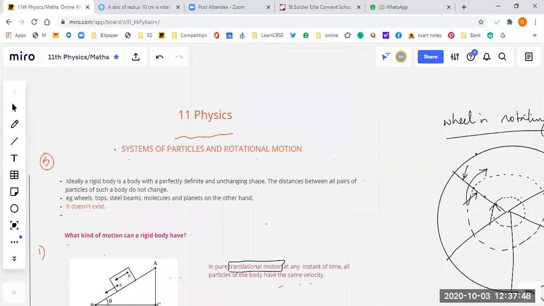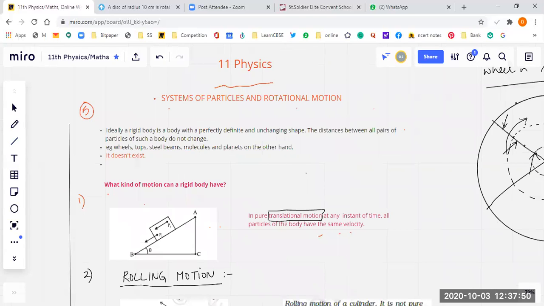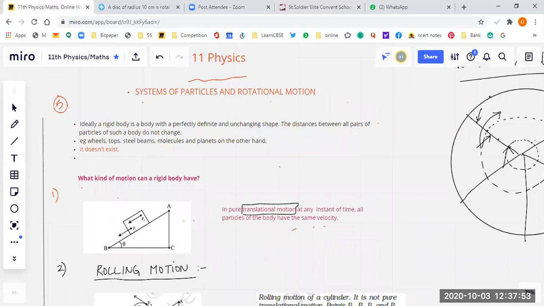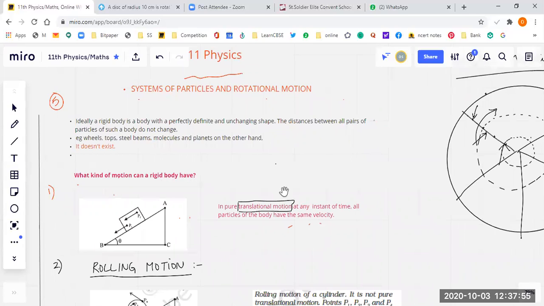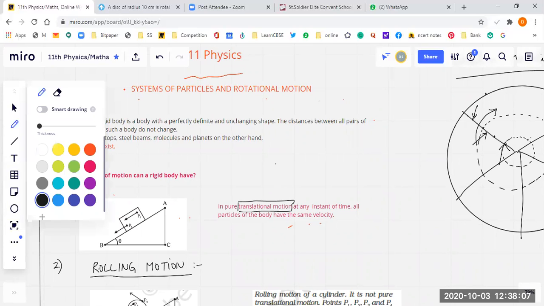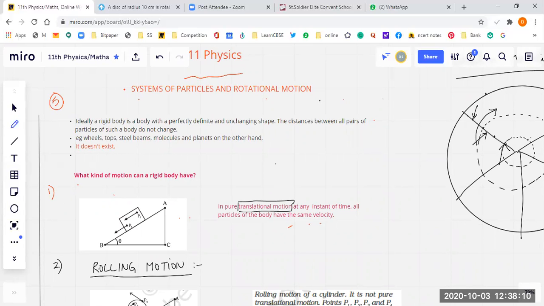Now, in 11th class itself, or in 10th class also, we have studied two chapters, that is motion in a straight line and motion in a plane. There we were considering every time that it's the motion of a particle, right? Now we extend our concepts from particle to extended bodies.